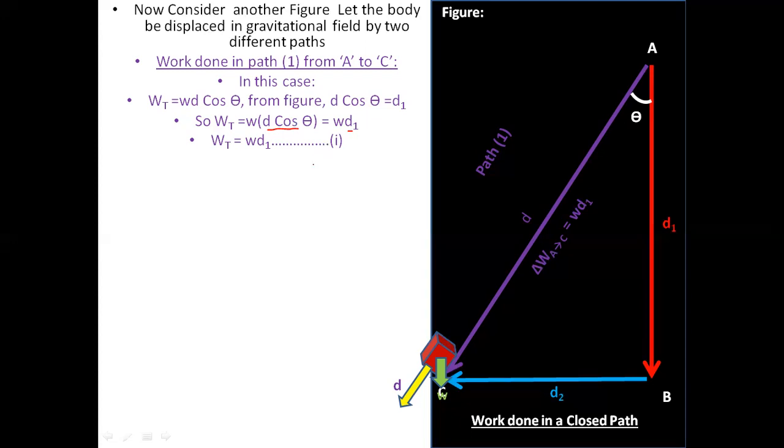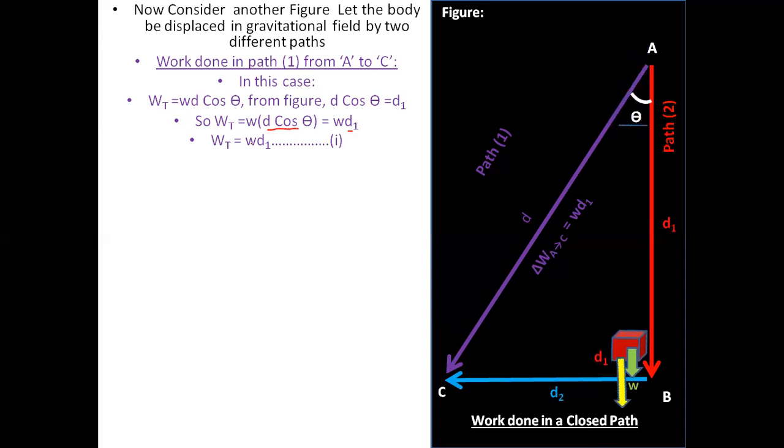Now let's choose a different path. Again we are going to the same position, point C, but now we are not directly going from point A to point C. We are going from another direction, from point A to point B and then to point C. As you can see, the direction of the cube has changed, and the force or weight and the direction of displacement have the same direction now. Now in this case, the d1 path has to be followed.